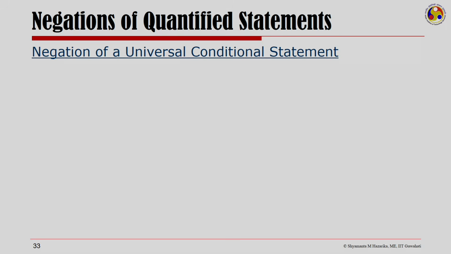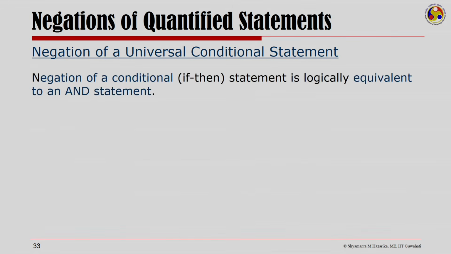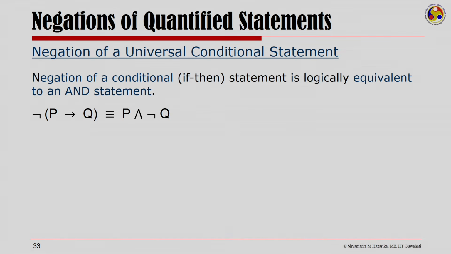Now, let us look at negation of a universal conditional statement. That is a statement that is conditional, but has a universal quantifier in it. So, negation of a conditional statement is logically equivalent to an AND statement. That is what we have looked at in propositional logic. Not of P implies Q is same as P and not Q. We could look at it this way.